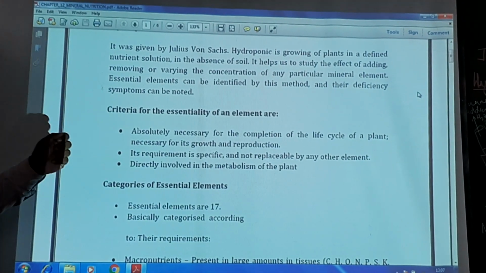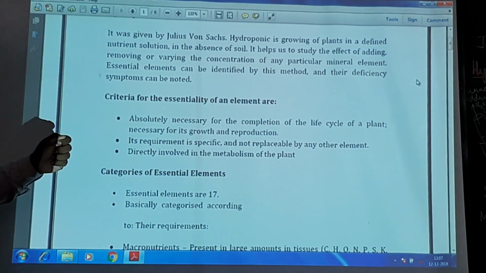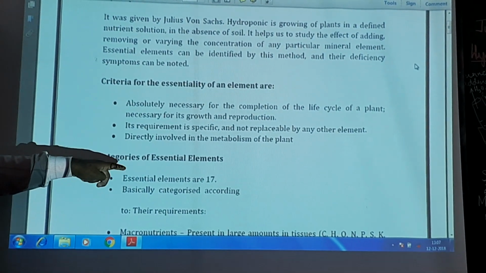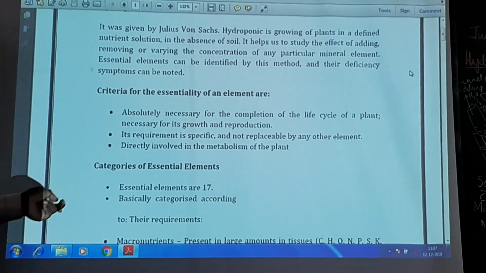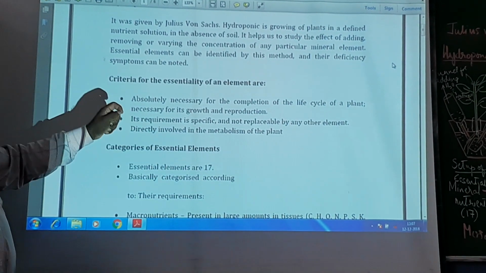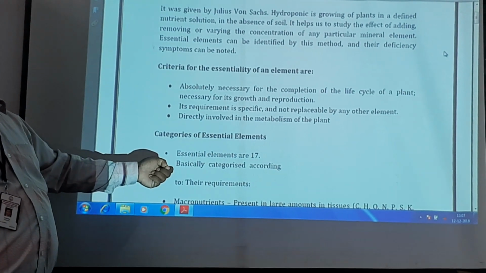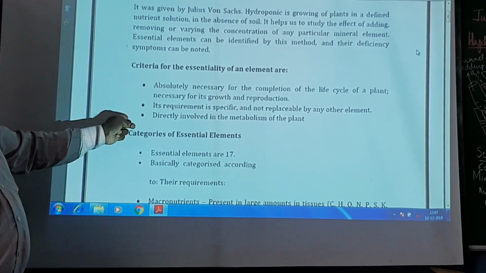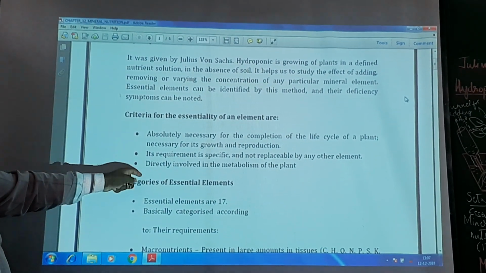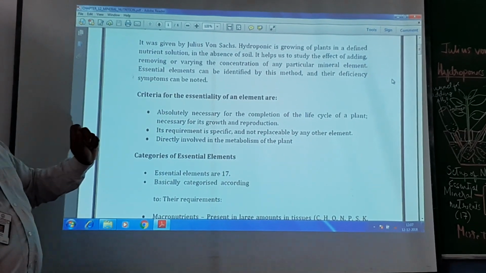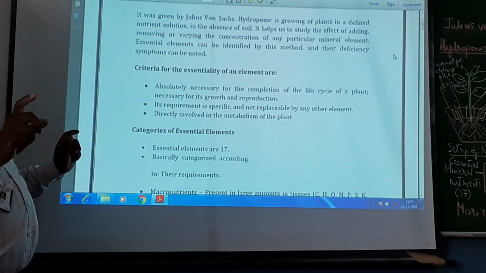So the criterion, the parameter for any element to be considered as an essential element is, it should be required for completion of life cycle of plant. And without that element, they cannot exhibit normal growth and reproduction. Such elements are called as essential elements. That is one of the parameters for categorizing any element as essential element.